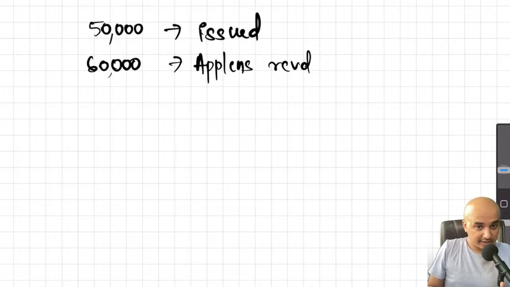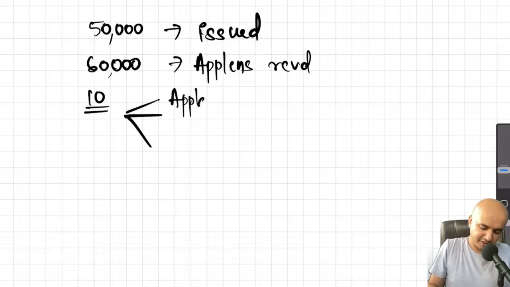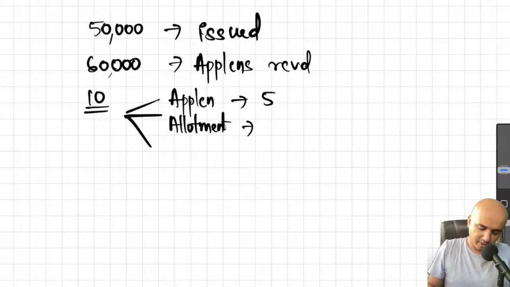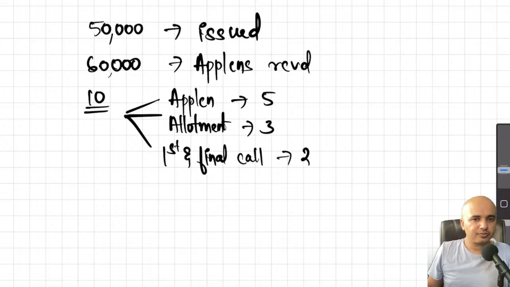Okay, and it is payable in installments. The 10 rupees for which the company has issued shares is payable as follows. On application, which is the first installment, rupees 5. On allotment, the second installment, rupees 3. And finally, first and final call, rupees 2. These are the 3 different installments.